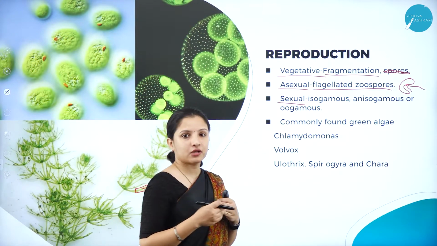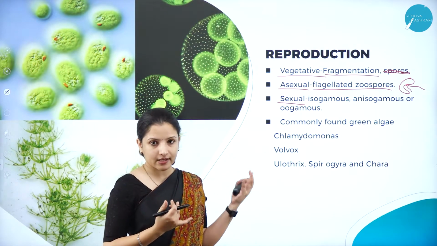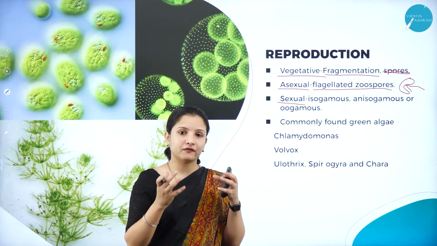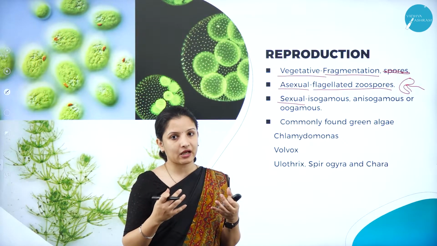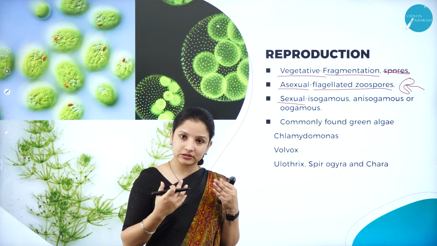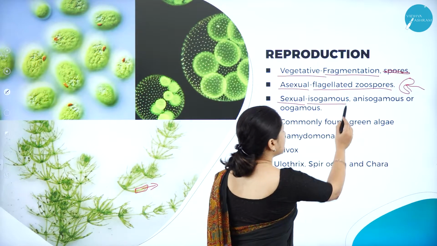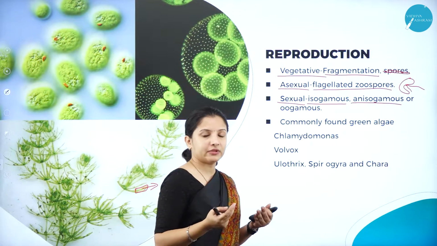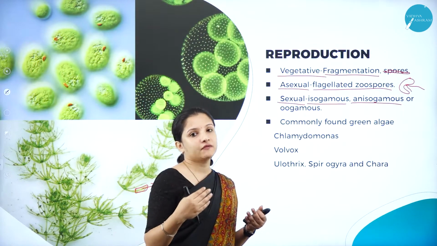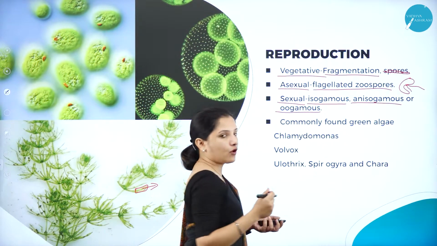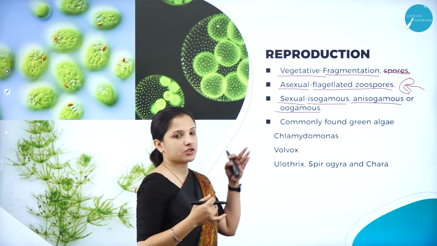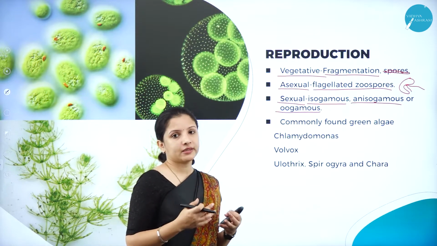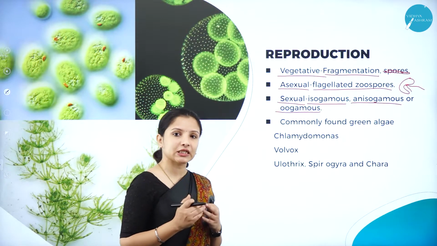So when it comes to sexual reproduction, again we're talking about the general characteristics of algae. I had told you that sexual reproduction involves the fusion of the two gametes, that is the male and the female gamete. Here the gametes can look similar, which is called isogamous. They may look dissimilar, which is called anisogamous, or they may be oogamous, that is one gamete will be large and the other will be smaller. These are the different types of sexual reproduction that are present. And this sexual reproduction is very commonly seen in Chlorophyceae members, that is the green algae.